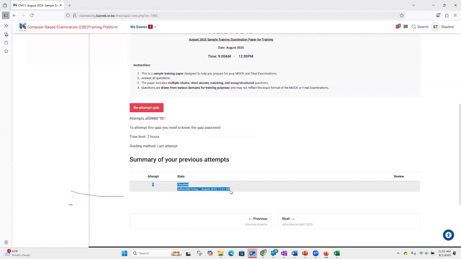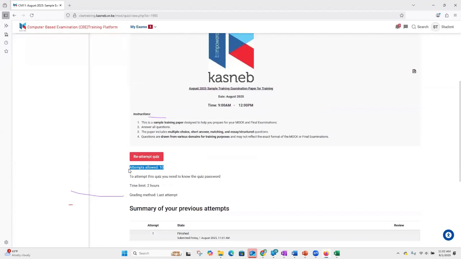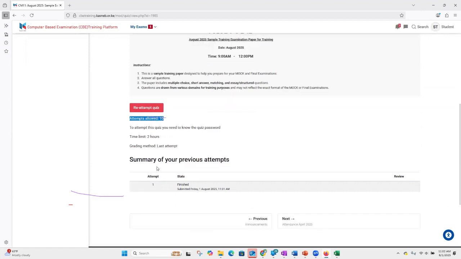So that will mark the end of one attempt in the case of training and for the mock. Remember, we still have some 9 more attempts to this exam because it's for training. Now, an attempt is from when you click on start button to when the 2 hours will lapse, or to when you click on submit all and finish. So that's what marks the end of the very first attempt. From the start to when you click on the finish button or to when the system forces you to stop. After the lapse of the 2 hours, the system will submit the exam on your behalf.